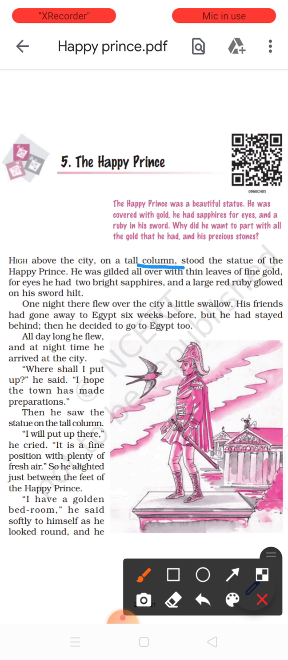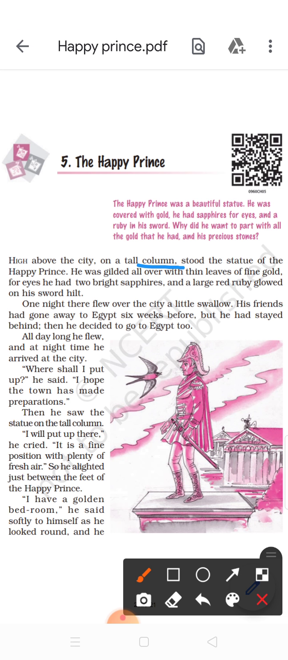And there was a statue of whom? A happy prince. And this prince was gilded all over. Gilded means covered with. Okay? He was shining with what? Thin leaves of fine gold. That means the whole body was covered with thin leaves of fine gold. And the eyes, his two eyes were with what? Bright sapphires. I told you sapphire is a blue precious stone, no? So it worked as two eyes.